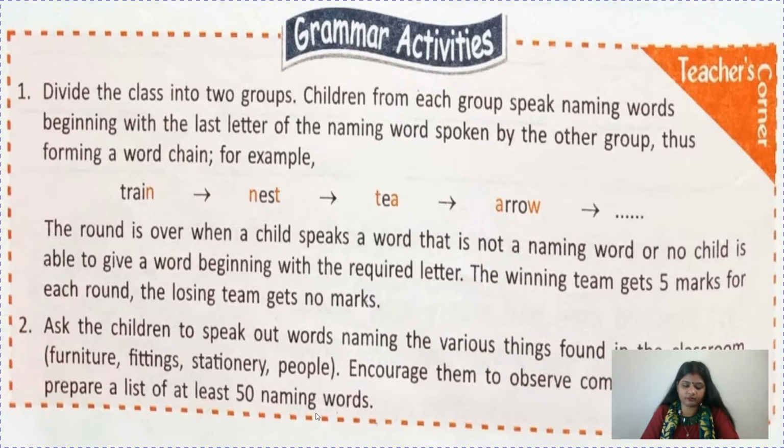Children, this activity also you can do. This you have to do on your own. Just go around, go in all the rooms and write 50 names. You can include people also, if you have any pet animals or birds. Okay, things you will get many things.